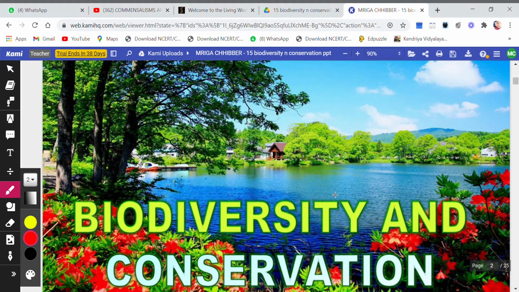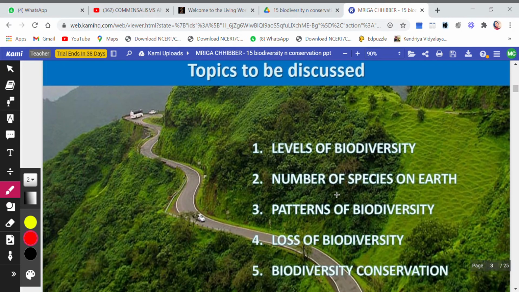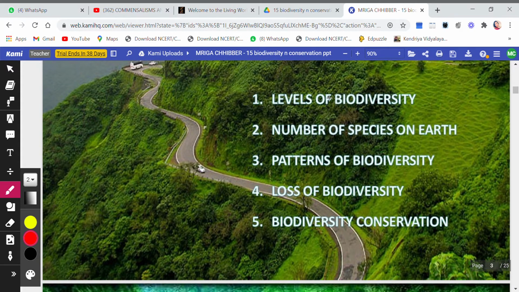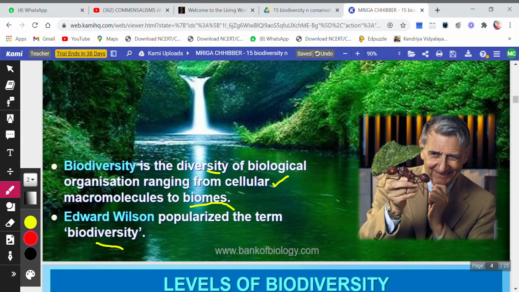Let's begin with the new lesson now, that is biodiversity and conservation. The topics that we will be discussing here in this chapter are levels of biodiversity, number of species on earth, patterns of biodiversity, loss of biodiversity, and biodiversity conservation. So to begin with, let's first understand what is the meaning of biodiversity.